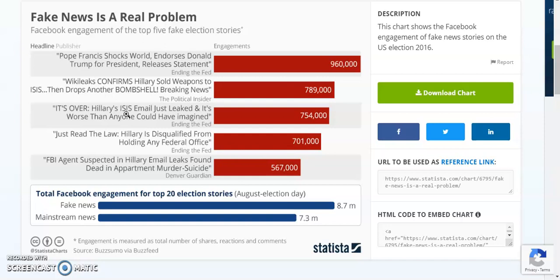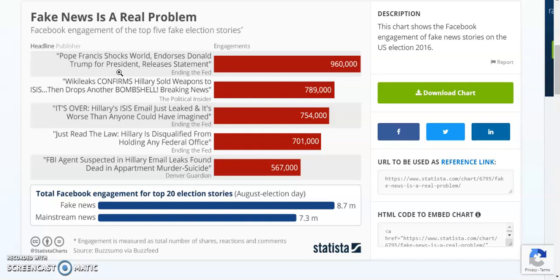So in terms of engagement, the top 5 fake stories from that election season, you can see the number 1 story was that Pope Francis had endorsed Donald Trump for president. Now, the point isn't whether the Pope should have or should not have endorsed Donald Trump. That's beside the point.